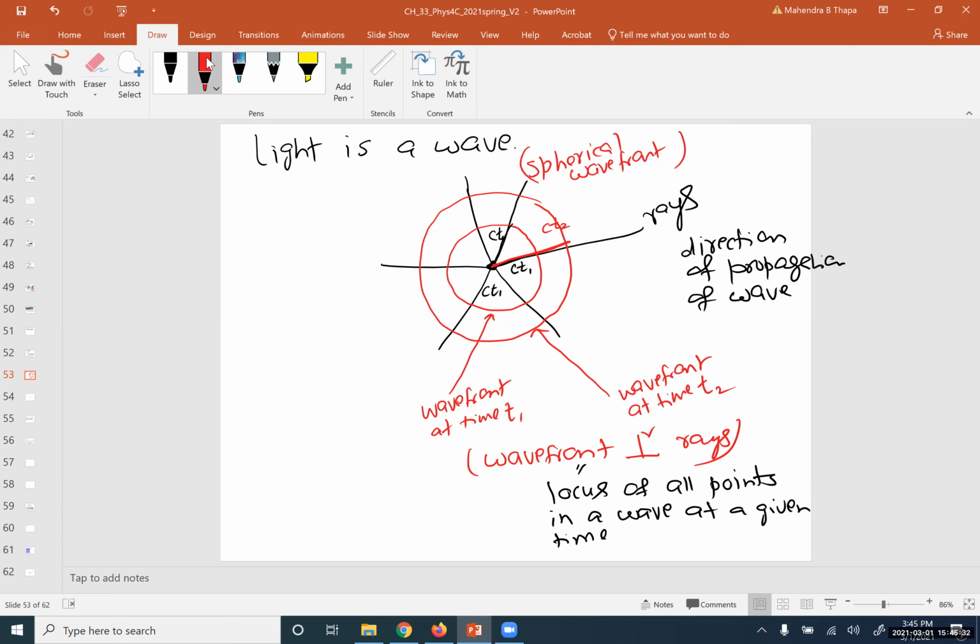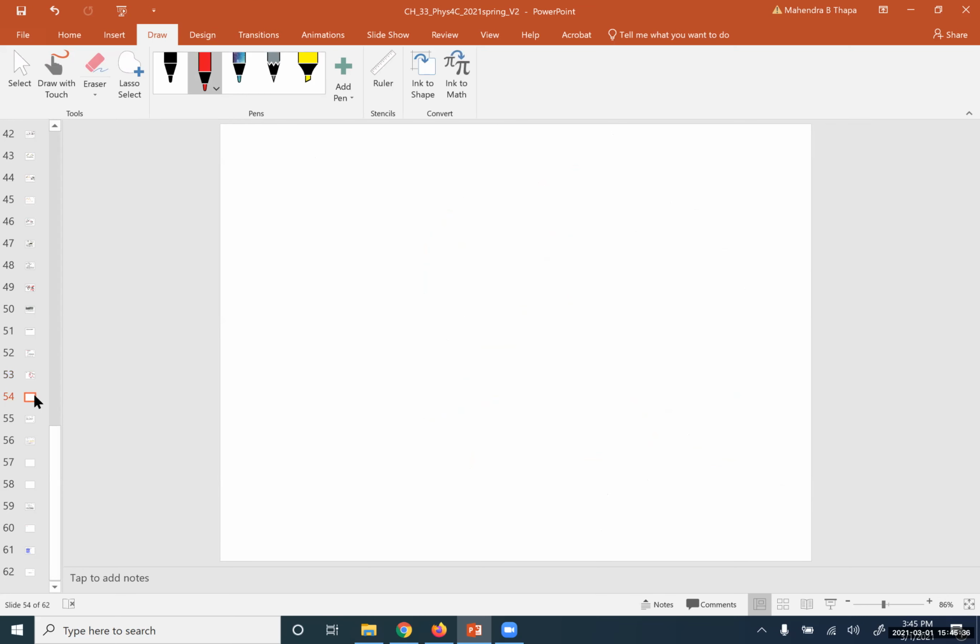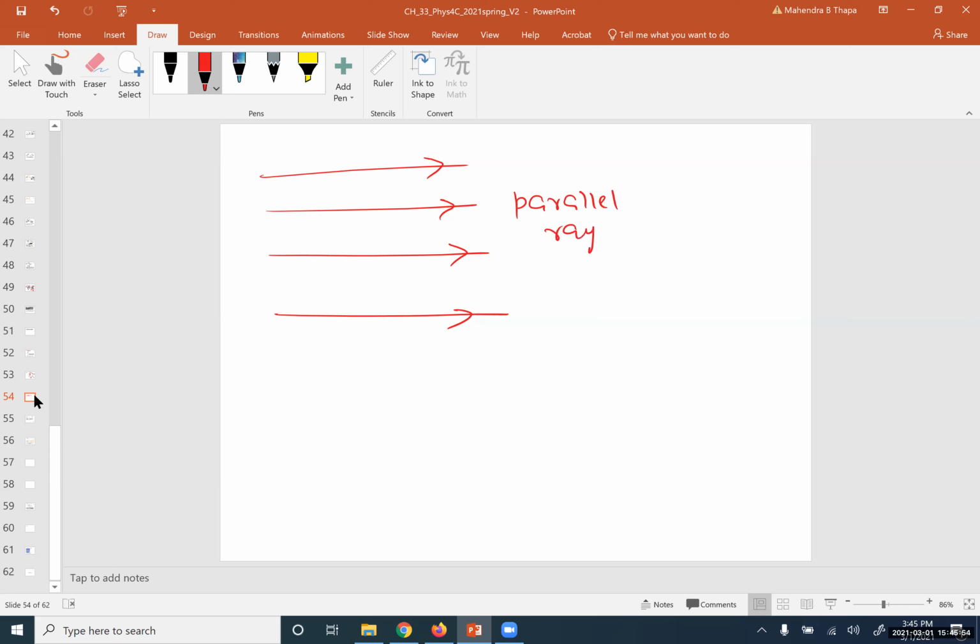Similarly we can talk about the other kind, the plane wave front. Say for example, we have this kind of beam. You know that this is a parallel beam. Light is coming from very far away. So these are the parallel rays, parallel beam or rays, whatever we call it.